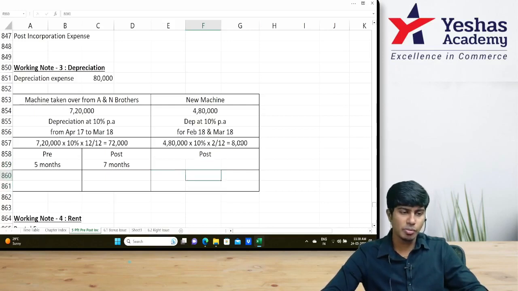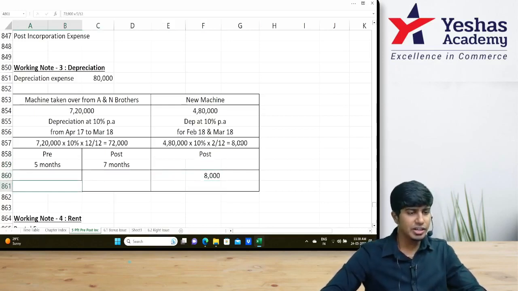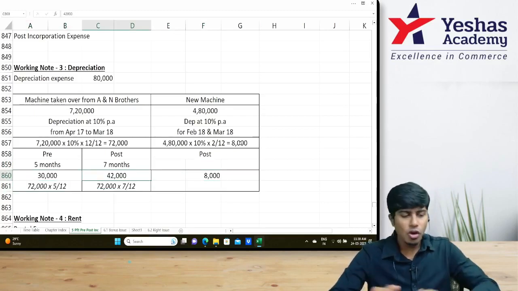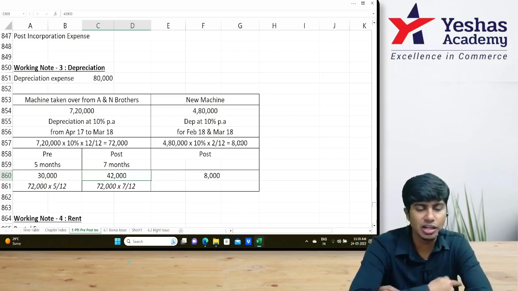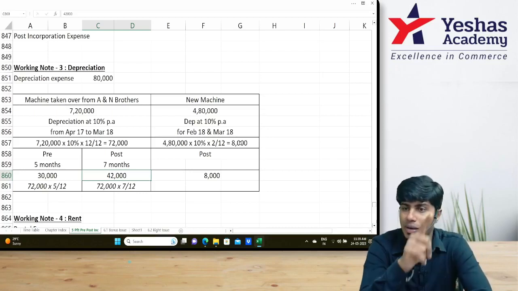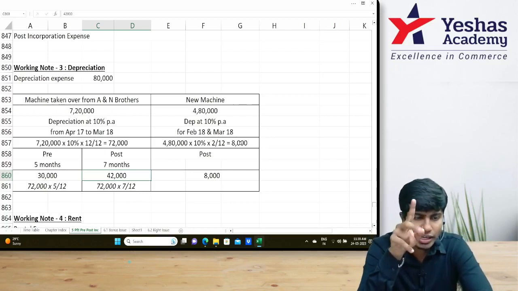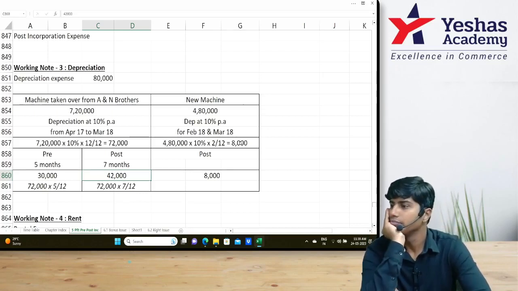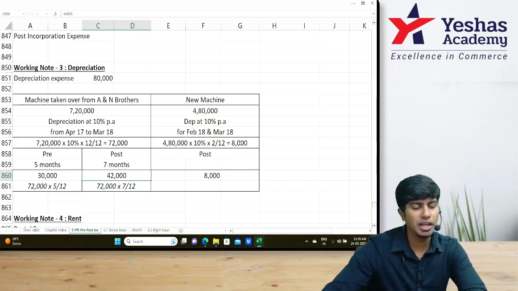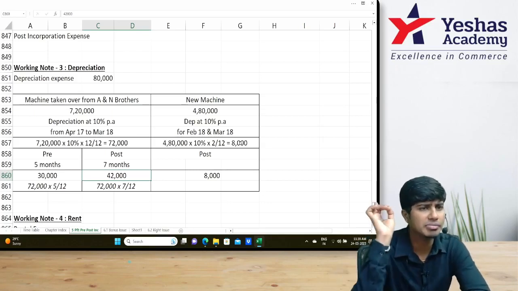So, post is how much? 8,000. Here, 5 by 12, 7 by 12. 72,000 into 5 by 12, 7 by 12: 30 and 42. How much is pre-incorporation expense? 30. Post, 42 plus 8, 50. Together, if you take everything, will you get 80,000? So the answer is correct. Got it? So 30,000 pre, 50,000 post. Everyone got the same?